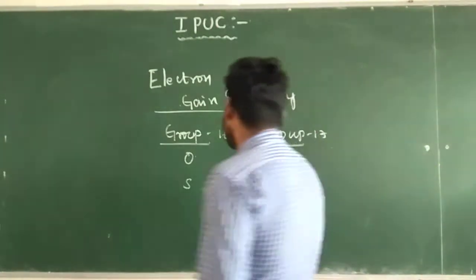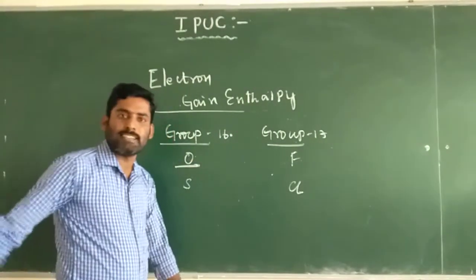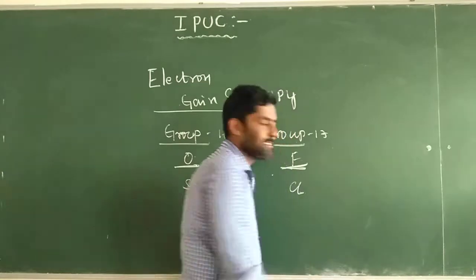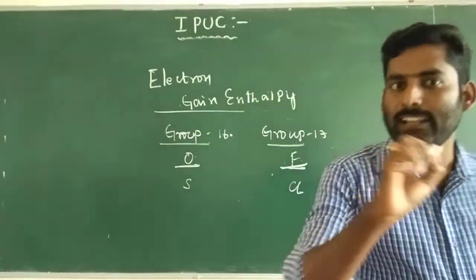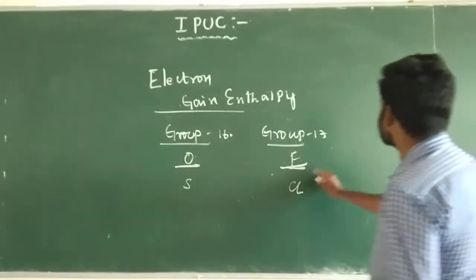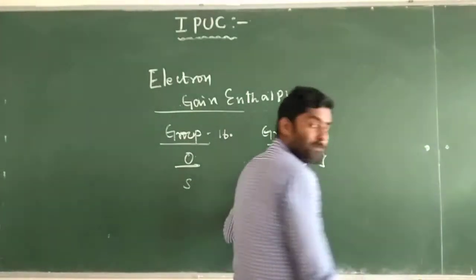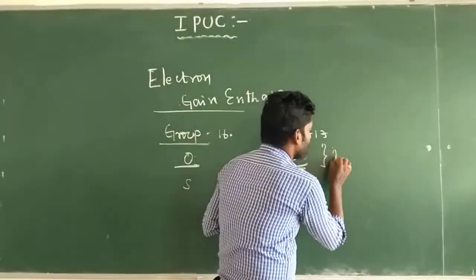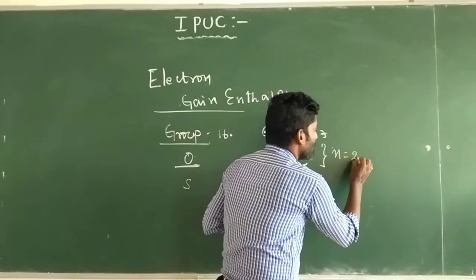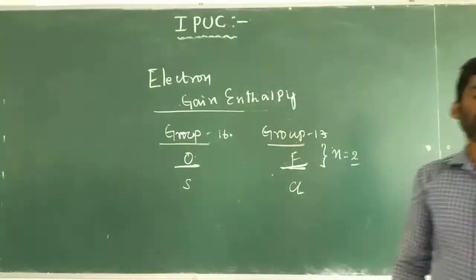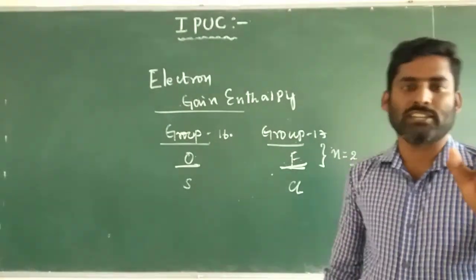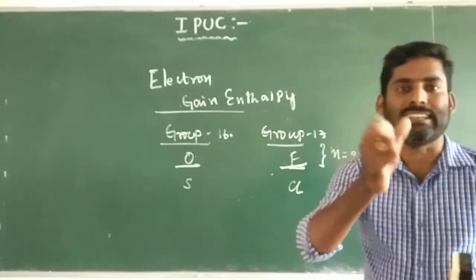This is because in oxygen and fluorine, the added electron goes to the lowest principal quantum number level, n equals 2, so the electron suffers from repulsion due to the presence of inner electrons.